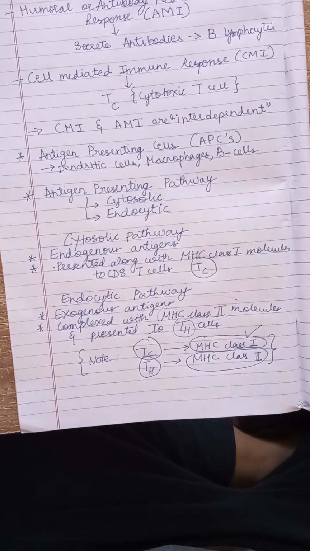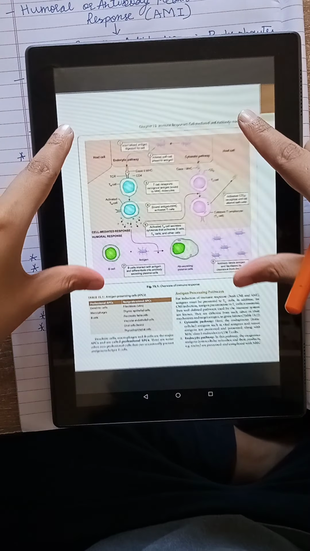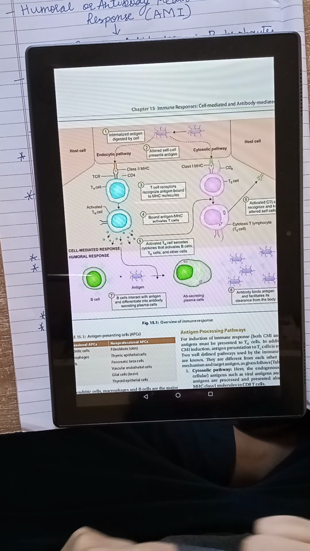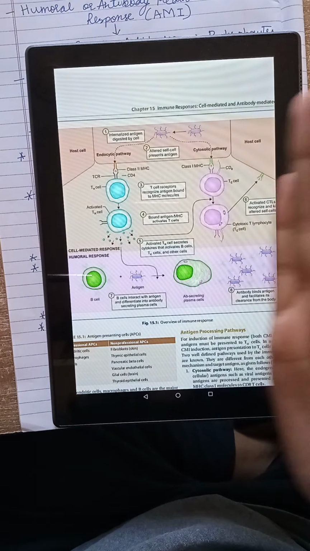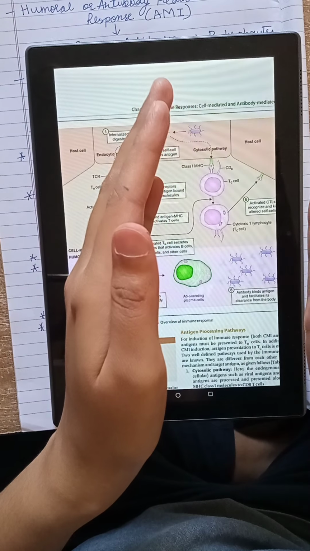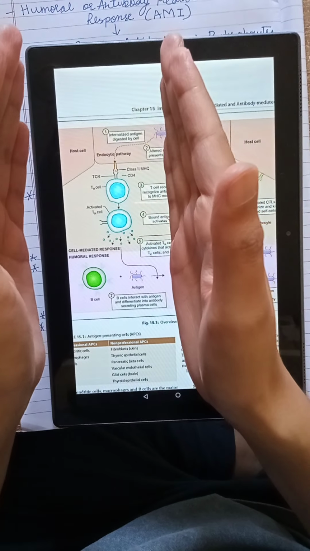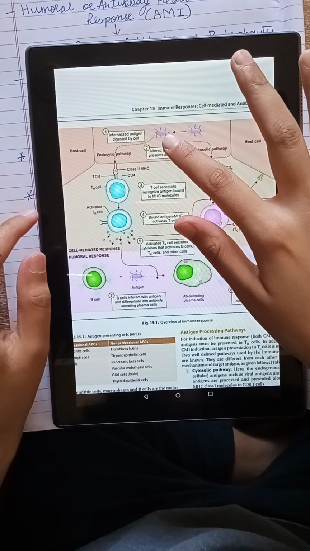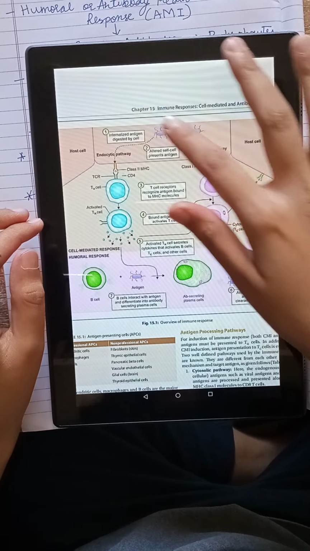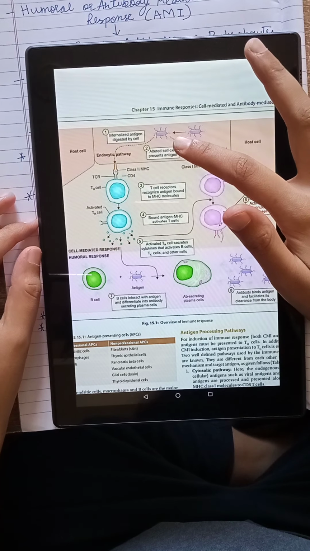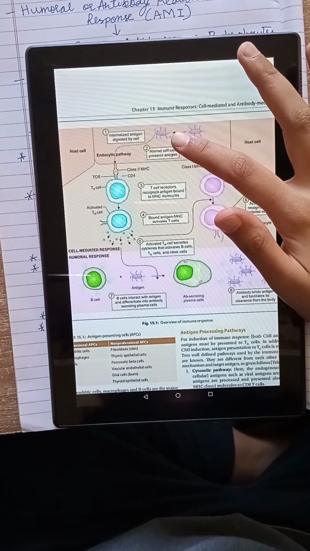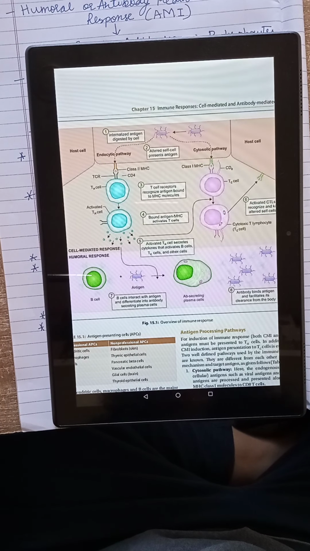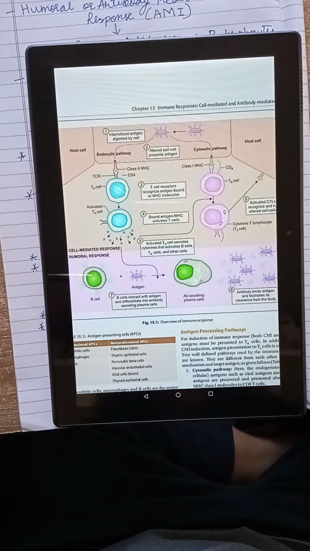Now, I have a brief chart to explain this in detail. I hope it's visible. Yeah. So in this, we can see the difference between the endocytic and the cytosolic pathway. Now, concentrating only on the endocytic pathway here, we can see there is an antigen that has entered the body. This is a germ, that is an internalized antigen which is digested by the cell. Now we must remember endocytic is only for exogenous antigens, that is antigens that are present outside the body.